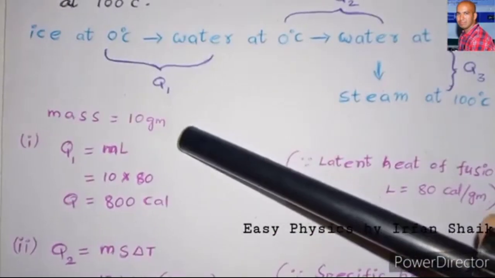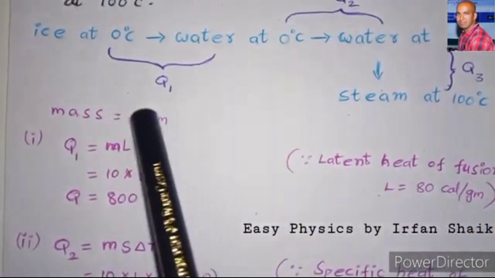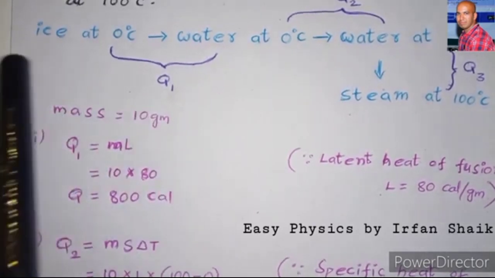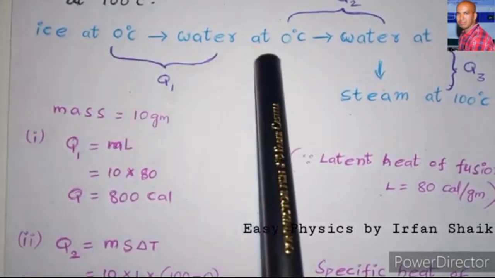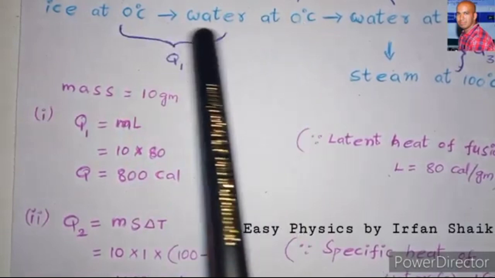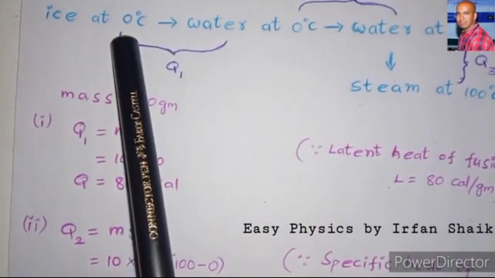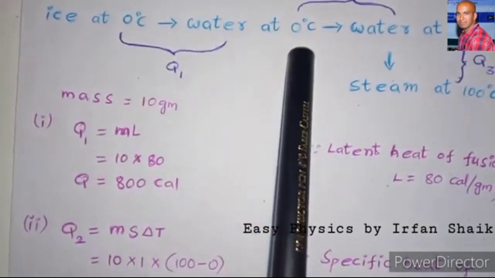Here the mass is given as 10 grams. First stage, Q1, the heat energy required to convert ice at 0 degrees centigrade to water at 0 degrees centigrade. So in these two stages there is no difference in the temperature. That means here it is 0 degrees centigrade and here also 0 degrees centigrade.